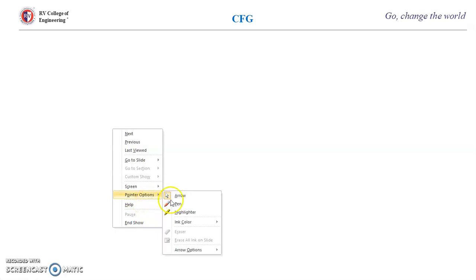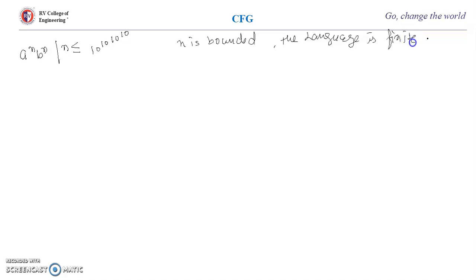Now if I say we have a power n, b power n, and n is less than or equal to some bound, something like this. So here also n is bounded. So the language is, sorry, it is finite, not infinite, because it is bounded, so it is finite. So whenever we say it is finite, it is possible to construct a finite automata for this.